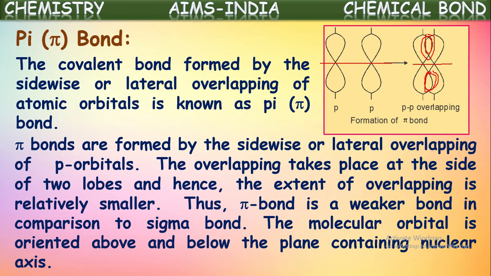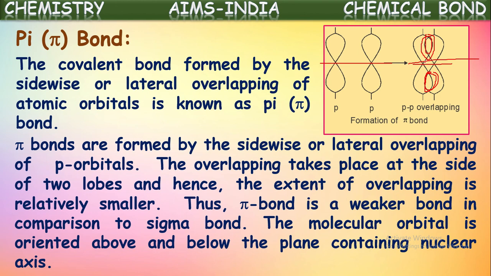The molecular orbital is oriented above and below the plane containing the nuclear axis. So here these orbitals will be oriented above and below the axis of their nuclei. That's why the extent of overlapping is somewhat less compared to that in a sigma bond formation.